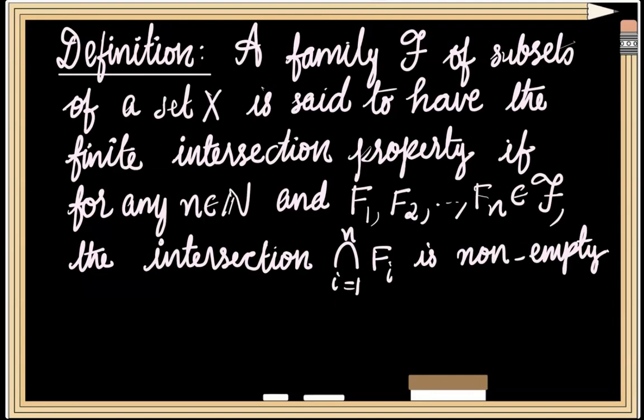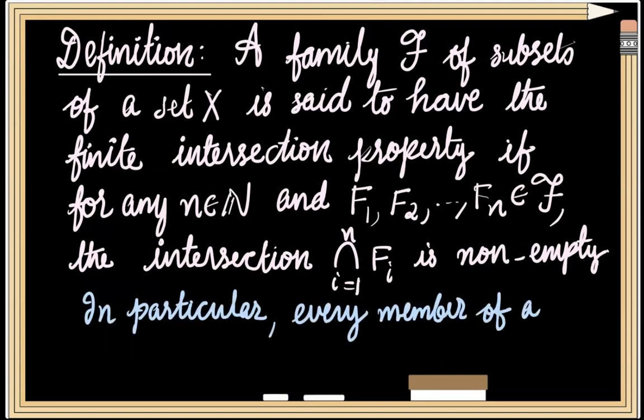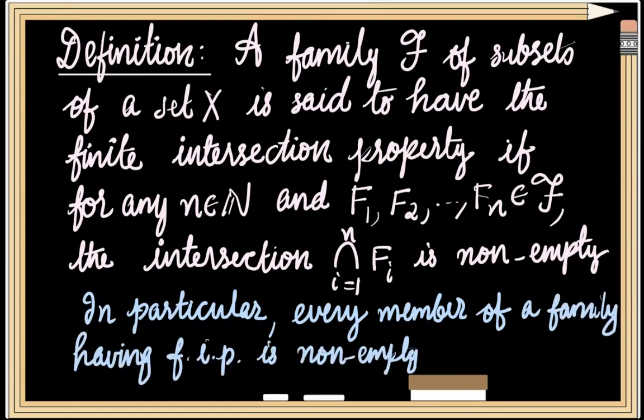So from this definition itself, we can observe that every member of a family having FIP is non-empty, since every member can be regarded as a finite intersection of that member with itself, and hence that intersection should be non-empty, which will imply that that member is non-empty. So we can conclude that every member of any family having FIP is non-empty.